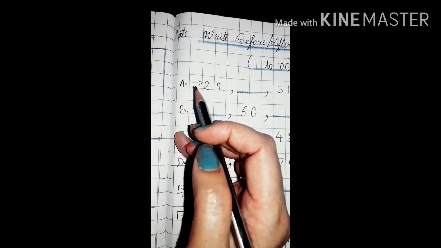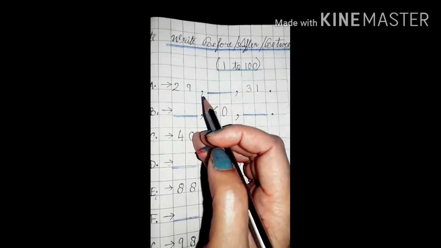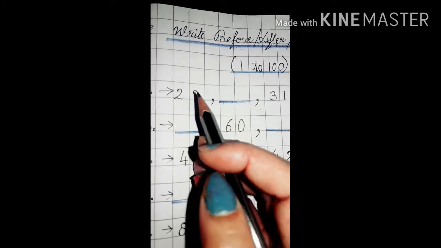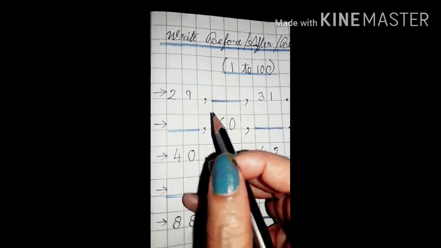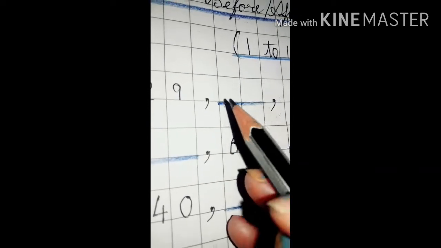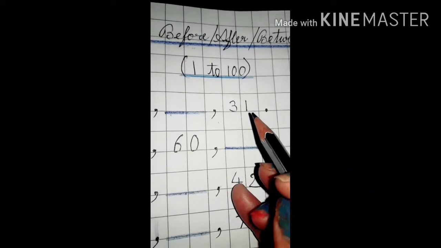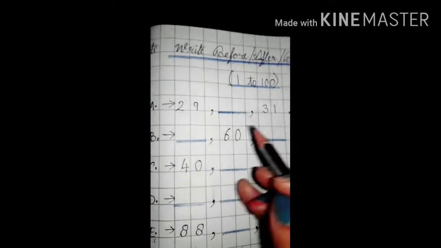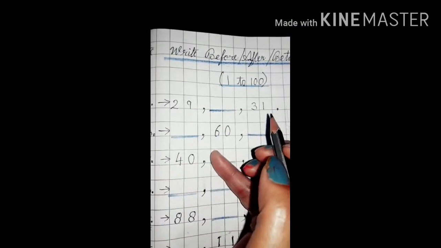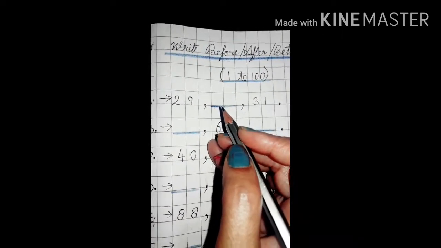Write down A dot and put an arrow and then write down 29 and put a comma in a separate block. Okay. After this comma, a sleeping line here under these two blocks, and afterward put a comma and write 31 full stop. So children, in between 29 and 31, which number will come? What will be the between number here? Yes, 30.